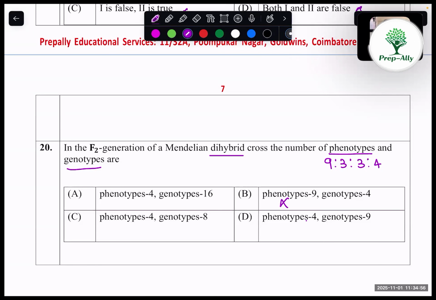Then coming into genotype, that is 1:2:1:2:4:2:1:2:1. So 1, 2, 3, 4, 5, 6, 7, 8, 9. Genotype is 9. So only one option, that is option D. This is the answer here.